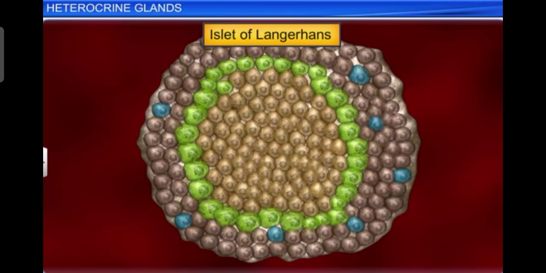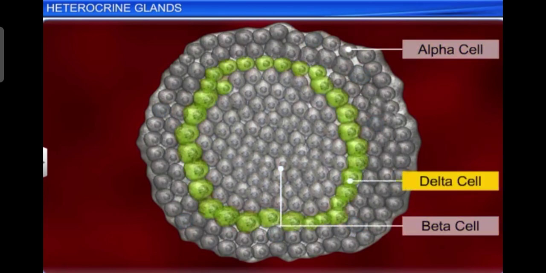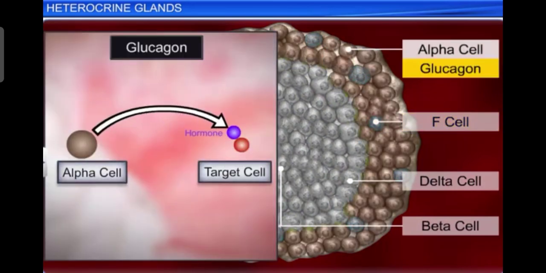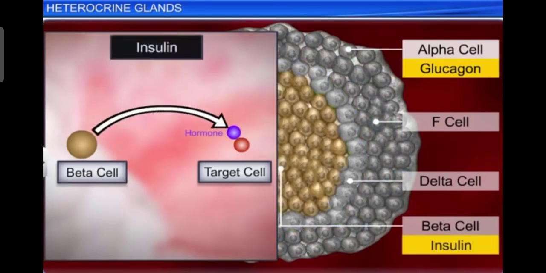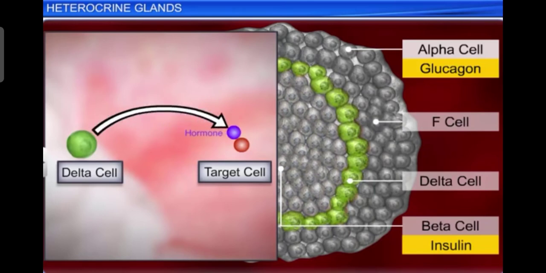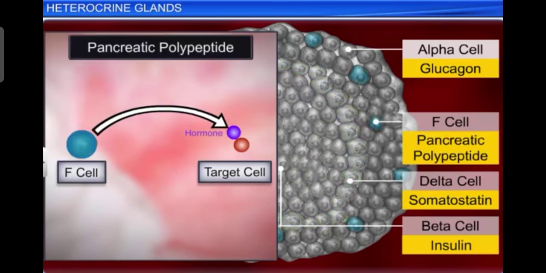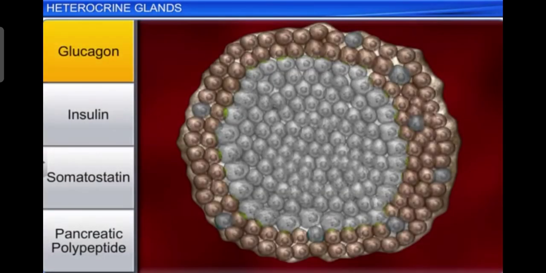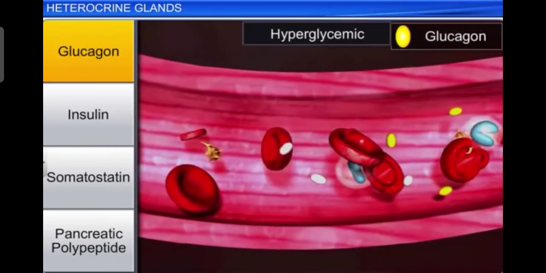Islets of Langerhans were discovered by Langerhans in 1869. The two main types of cells in the islets of Langerhans are called alpha cells and beta cells, and there are also delta and F cells. Beta cells secrete insulin and delta cells secrete somatostatin, and F cells secrete pancreatic polypeptide.